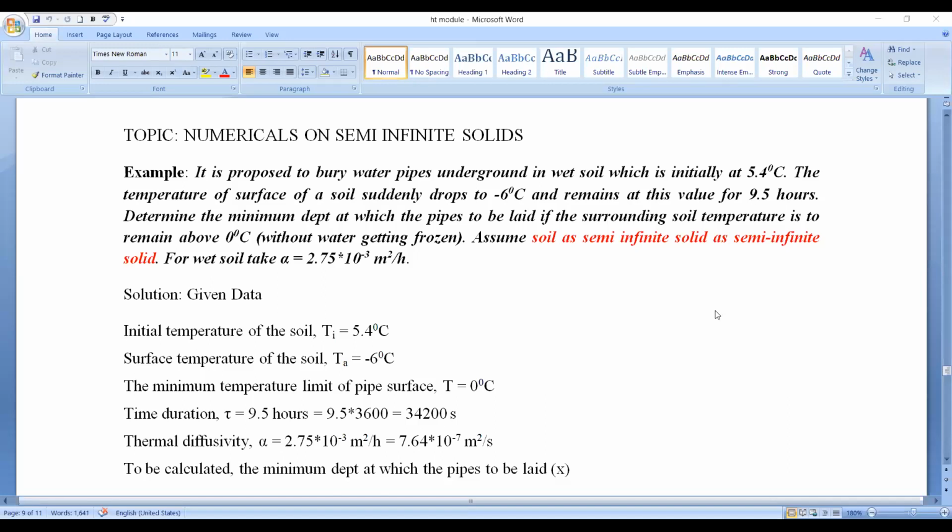So today we are going to solve the numerical on the transient heat conduction for semi-infinite solids.